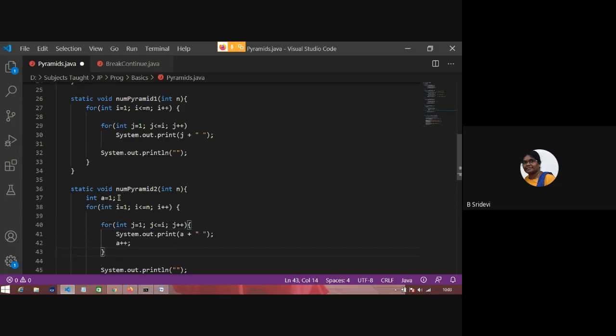See, initially A is equal to 1. I went to print the first line. In the first line, 1 to 1, that means only one number. I printed 1. My A became 2. So I went to print the second line. Second line, how many numbers? 1 to 2, that means 2 numbers. I printed 2. A became 3. I printed 3. Again, I went to print the third line. Okay, 4, 5, 6. In that way, it will go on printing.